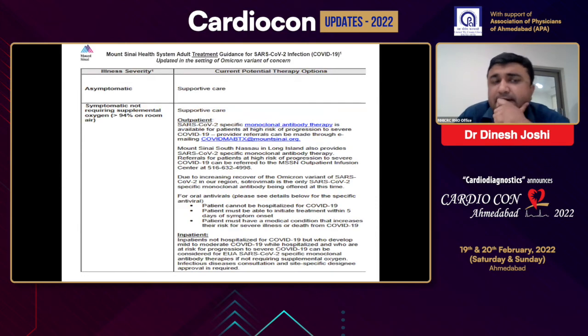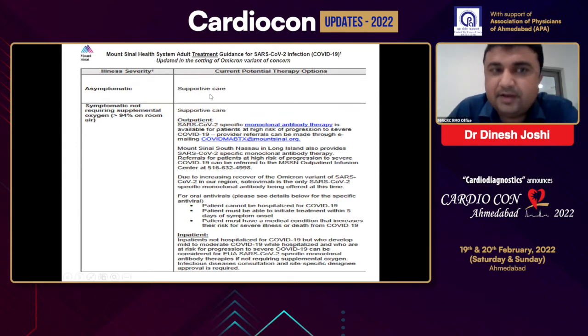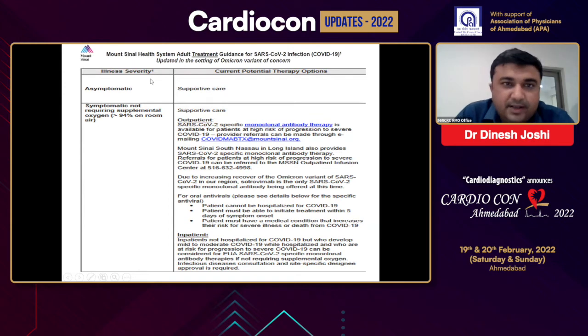Now, the recent guidelines regarding the management of COVID-19 in the setting of the Omicron variant: the Mount Sinai Health System Adult Treatment Guidelines. They suggest that if the patient is asymptomatic, only supportive care is the management in Omicron variant.